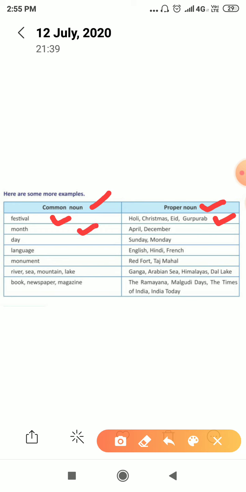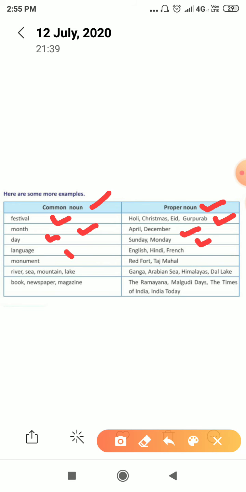Whenever we are talking about a particular month, that is a proper noun like April or December. And in third one, whenever we are talking about a day, that is a common noun, and whenever we are talking about Sunday, Monday, Thursday, Saturday, the particular day, that is a proper noun.